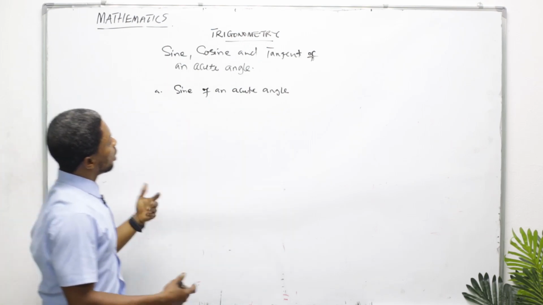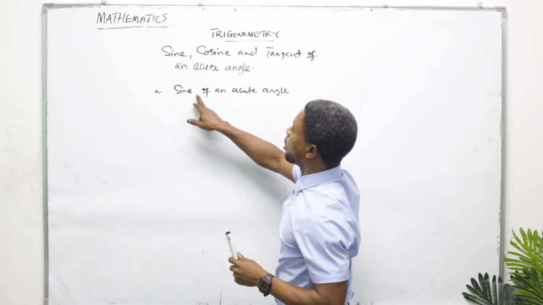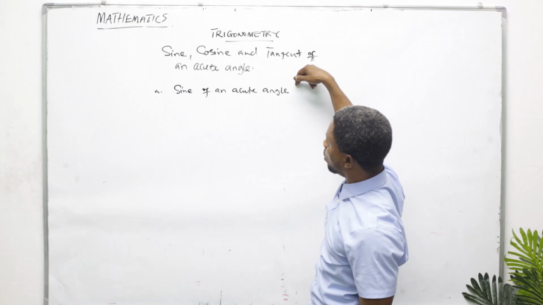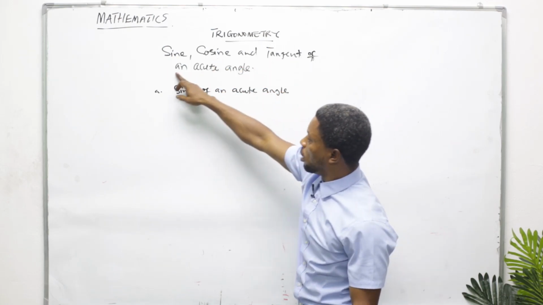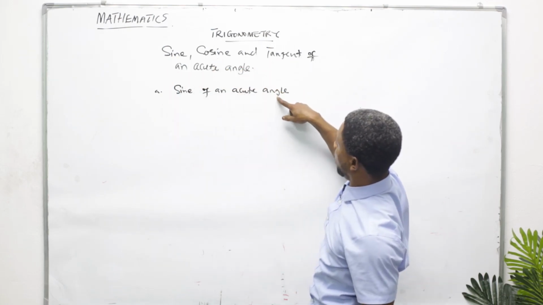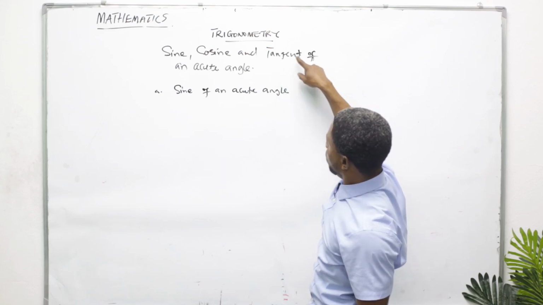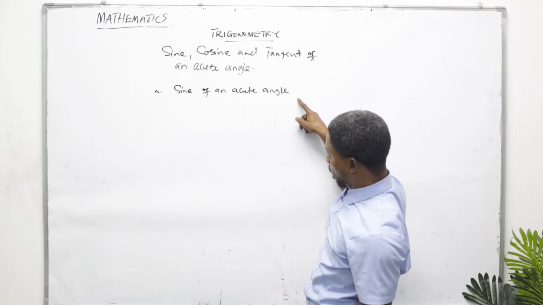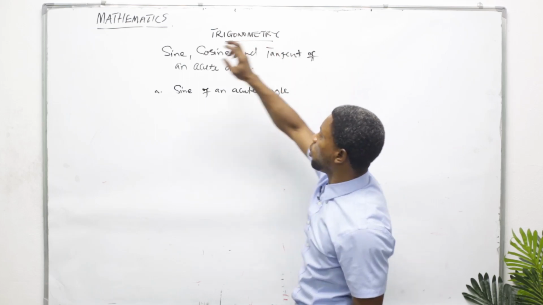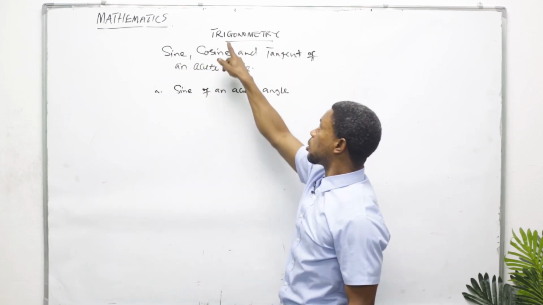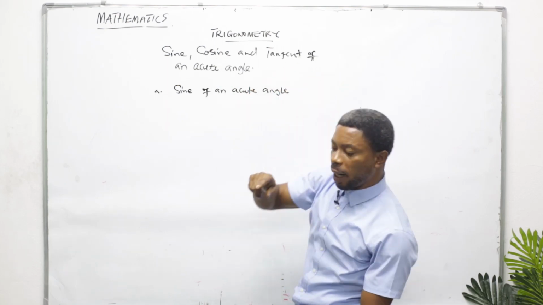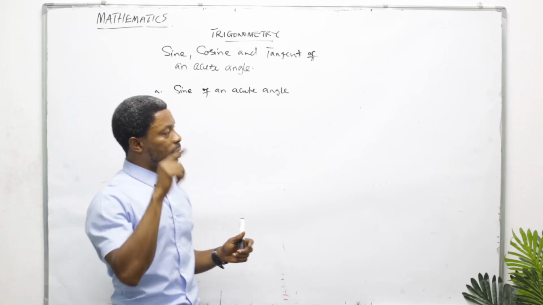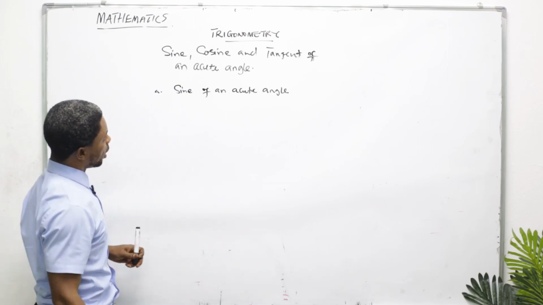Sine is just a word which we use to describe an acute angle. Cosine is another word used to describe an acute angle. Tangent is also used to describe an angle, not necessarily only an acute angle, it can be other angles. So when you hear of sine, cosine, and tangent, remember they are referring to angles and sides of a right-angled triangle.